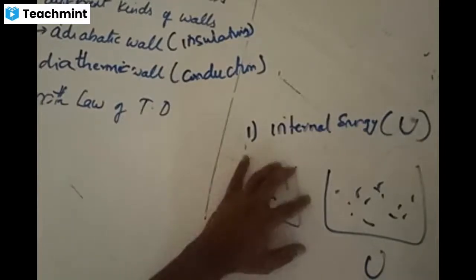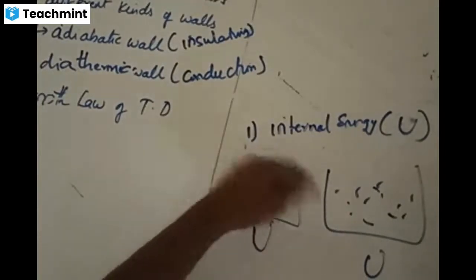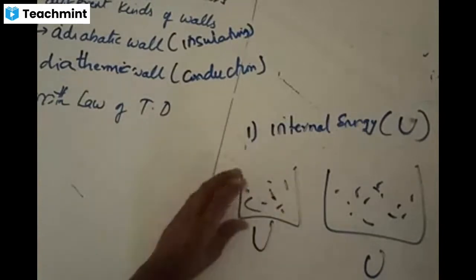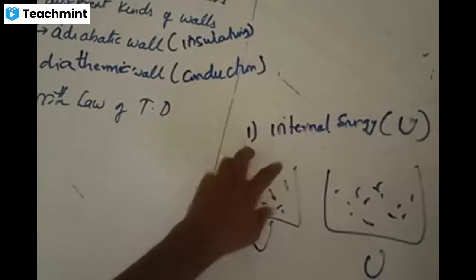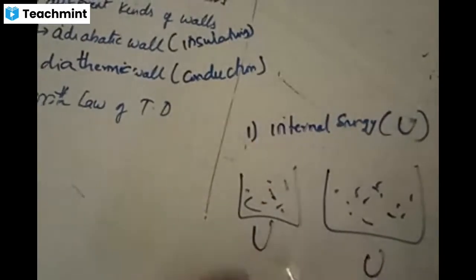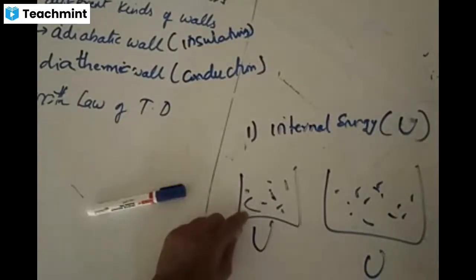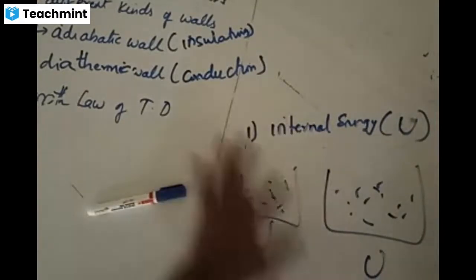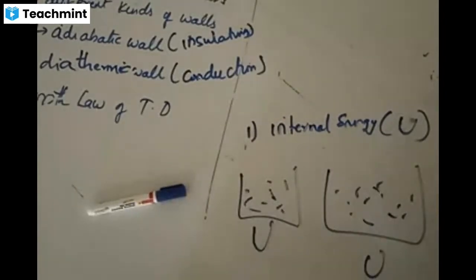If I take water in this beaker with some quantity of mass, all the mass is confined within the beaker, and because all the molecules are closely packed with each other, there is some amount of energy. The energy associated with each and every molecule, the sum of all the energies of all the molecules in a system, is called internal energy. Every system is characterized by this important property.